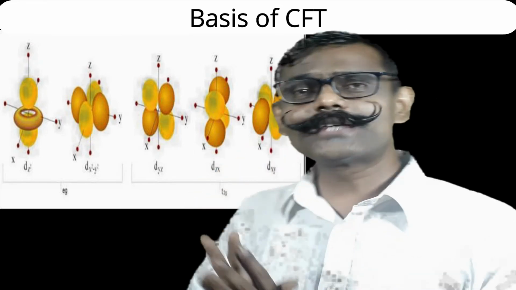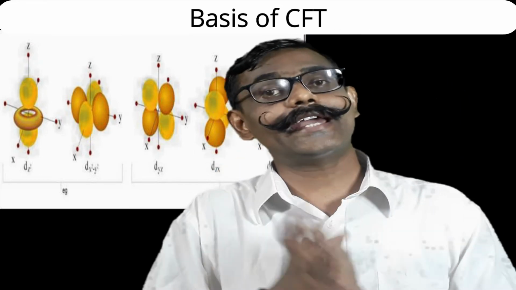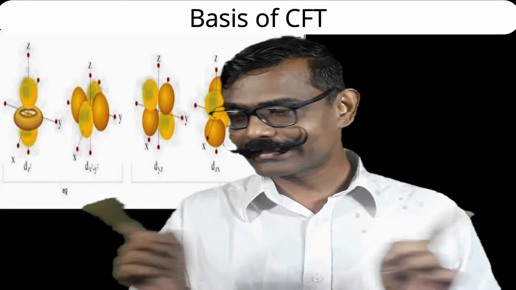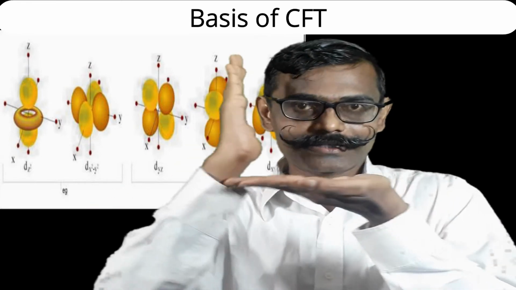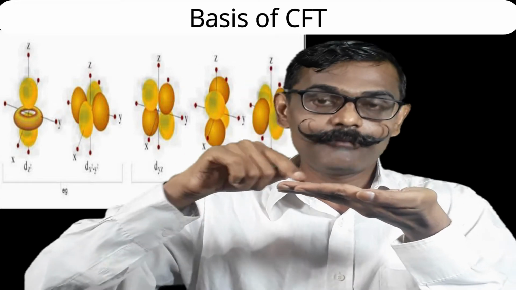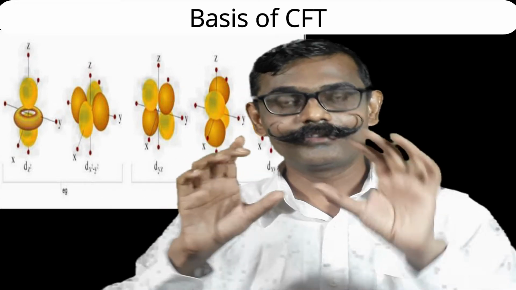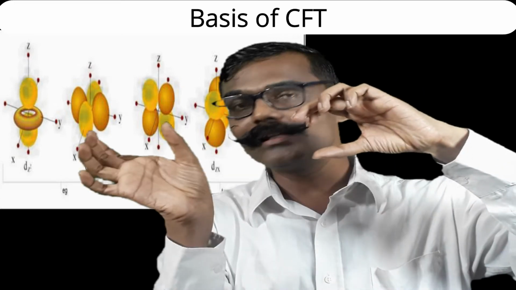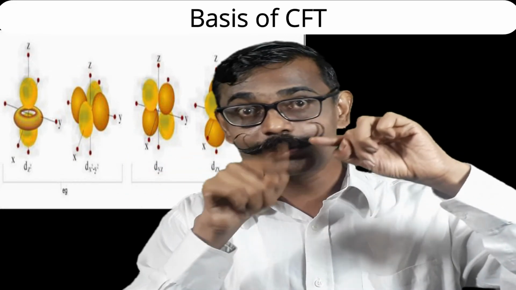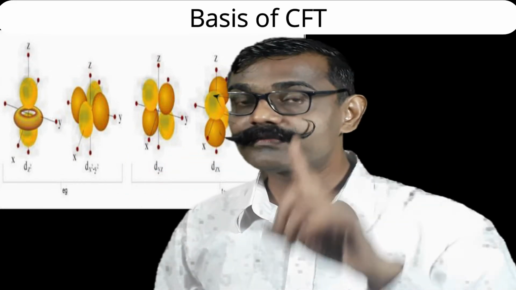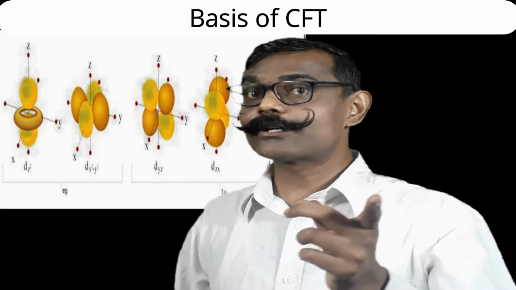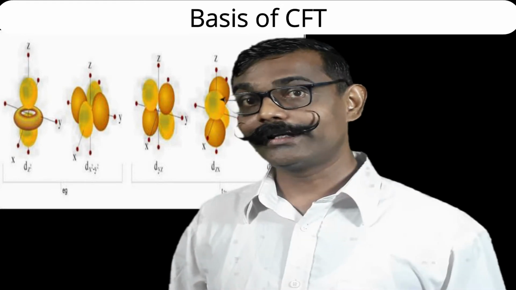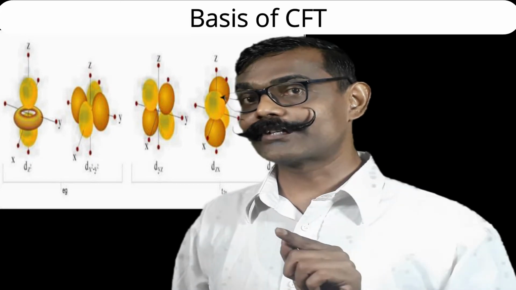See the next orbital, dxz. Here also the lobes are in between axes, but the axes are x and z. The x axis is to our left and right, and the z axis upside, the positive x and the positive z. Then in between x and z there will be the lobe, and similarly here. What is the angle made by this lobe to the axis? It is 45 degree to the x and z axes. So the dyz orbital is in the yz plane, and the dxz orbital is in the xz plane.